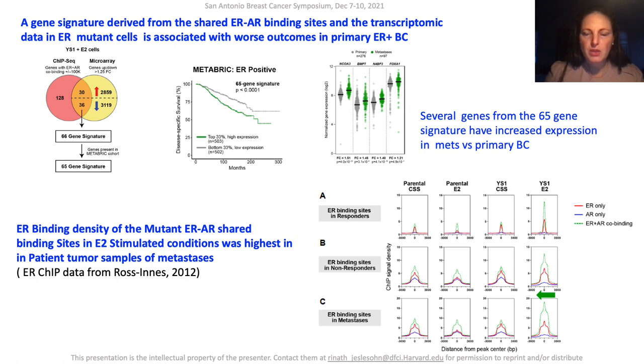Lastly, when applying published ER ChIP sequencing data of ER-positive breast cancer tumor samples, the authors showed that the ER binding density of the mutant ER-AR shared binding sites in E2-stimulated conditions was highest in tumor samples of metastases.